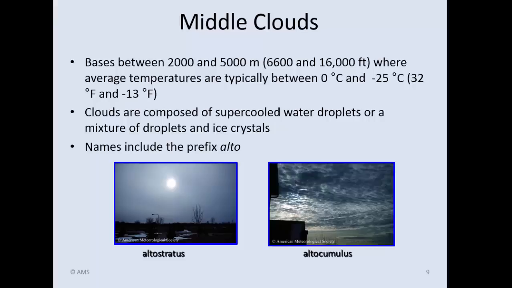Okay, our middle clouds, between 6,000 or so and 16,000 feet. Temperatures are going to be a bit warmer, but still pretty cold. The clouds can be a mix of things here, alto clouds. They can be composed of supercooled water droplets or a mixture of supercooled water droplets and ice crystals. And really just two types of alto forms. You've got your altostratus on the left. See how very uniform that look is? And you have altocumulus on the right, but you see the lumpy shape to it there. Okay, so there's your alto forms, altostratus, altocumulus.